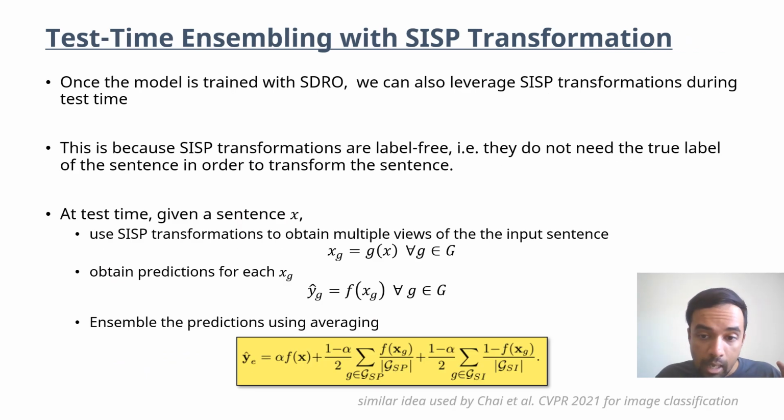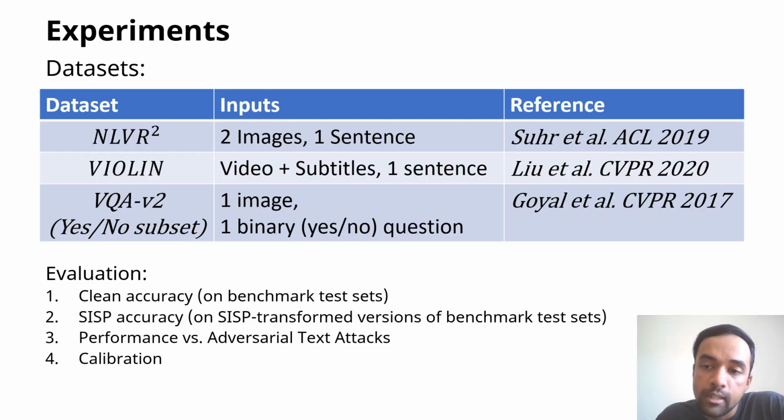We can also do test time ensembling. So once the model is trained, we can leverage SISP transformations at test time. Given a sentence, we can obtain multiple views of that sentence, obtain predictions for each of these views, and then average or ensemble these predictions to get the final prediction. That explains the method. Now let's look at our experimental results.